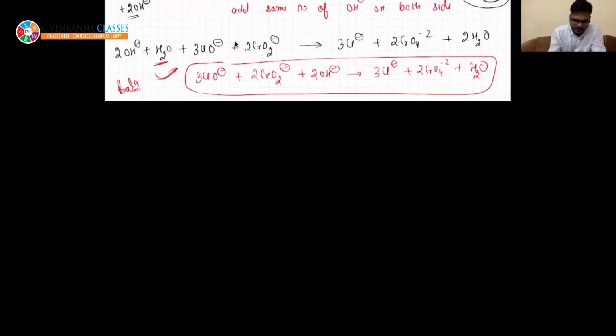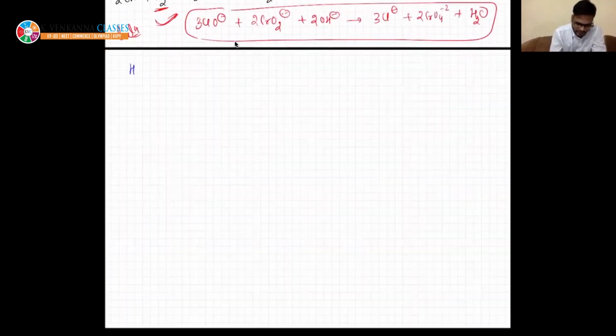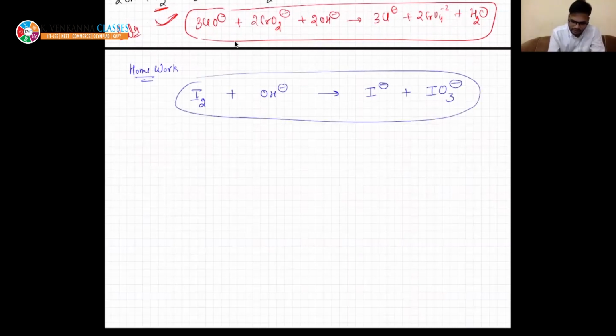Okay, so if I want to solve another question, this is homework, beta. I want you to be an expert in this thing. Iodine is given in basic medium, you have to solve I minus and IO3 minus. This reaction is given in basic medium, so write this in the end. Try to solve it. This is your homework, and send it to me on Telegram. This is one equation which I want you to solve, right? I will share the notes.